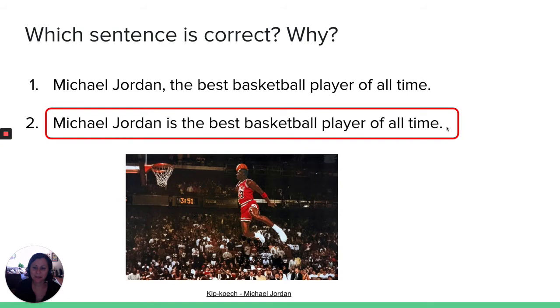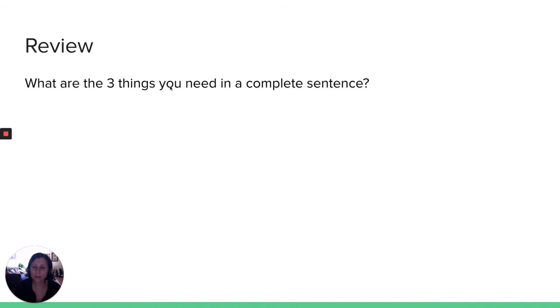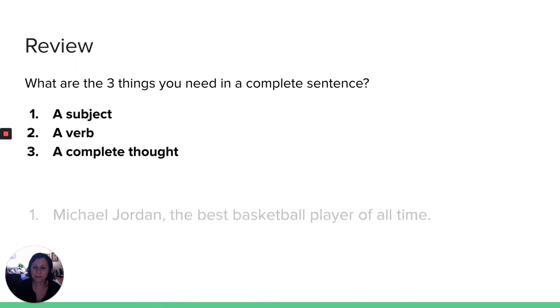The second one is correct. Why? The first one is missing an important thing, the verb, okay? To have a complete sentence in English, you have to have a verb. Let's review what you need to make a complete sentence. Basically, there are 3 things. First, subject. Second, verb. And third, a complete thought.